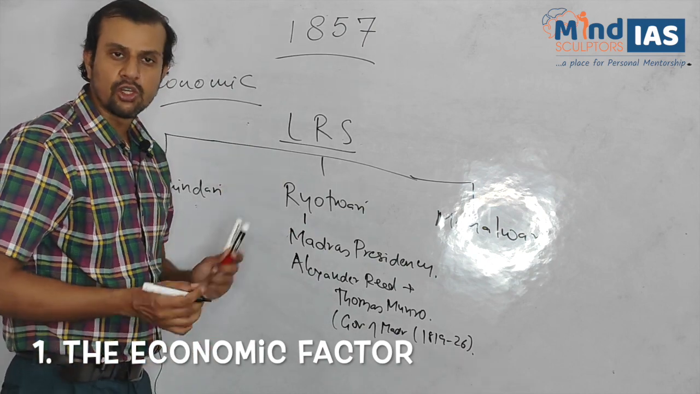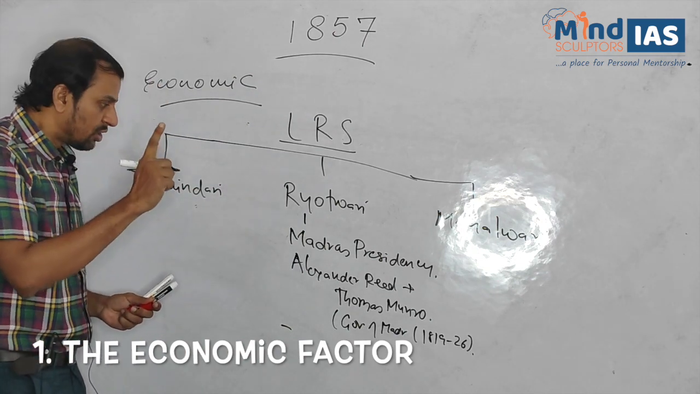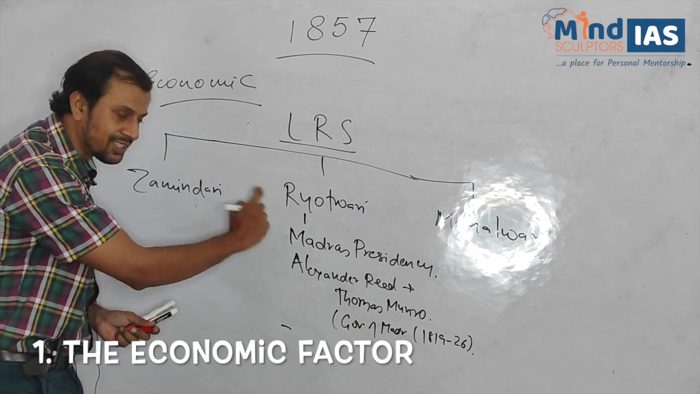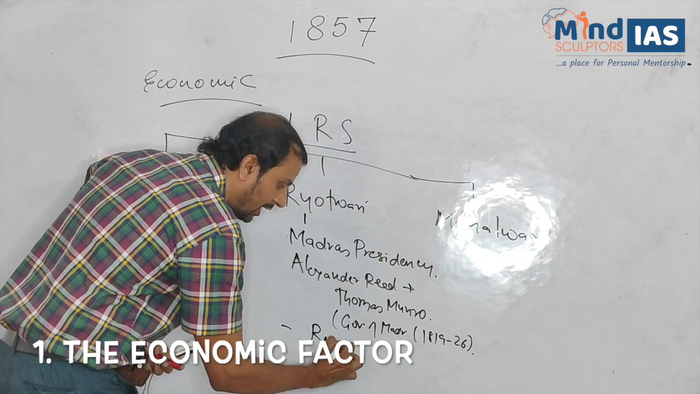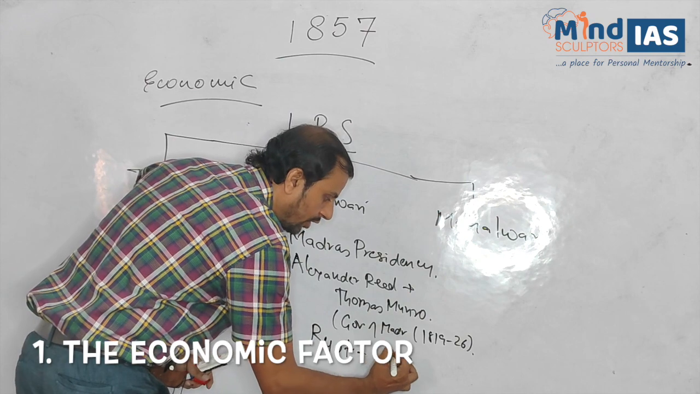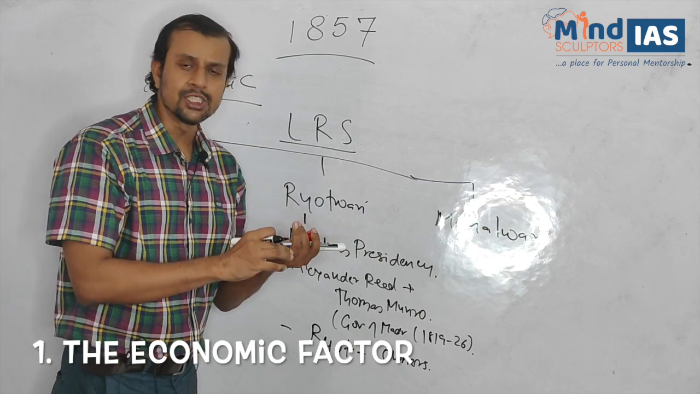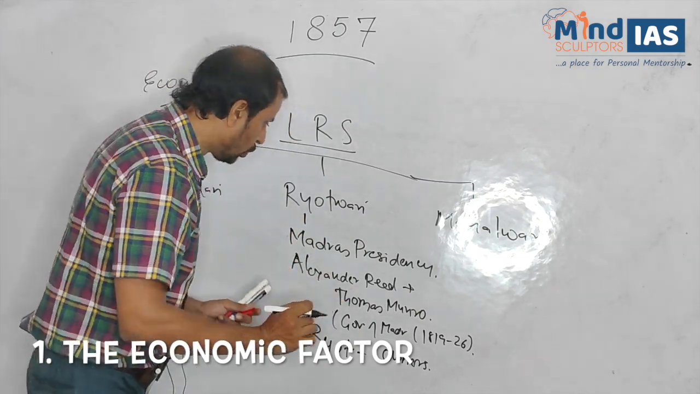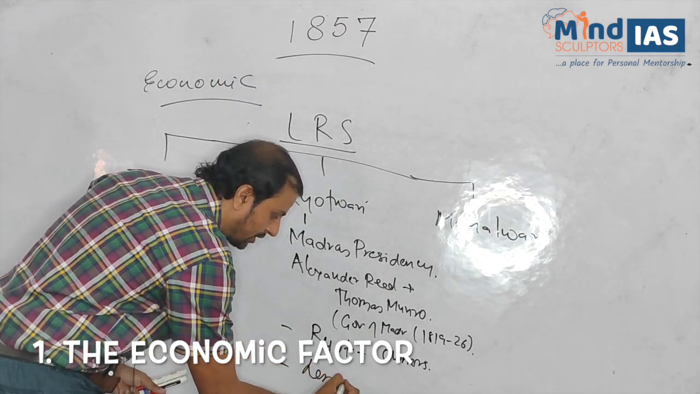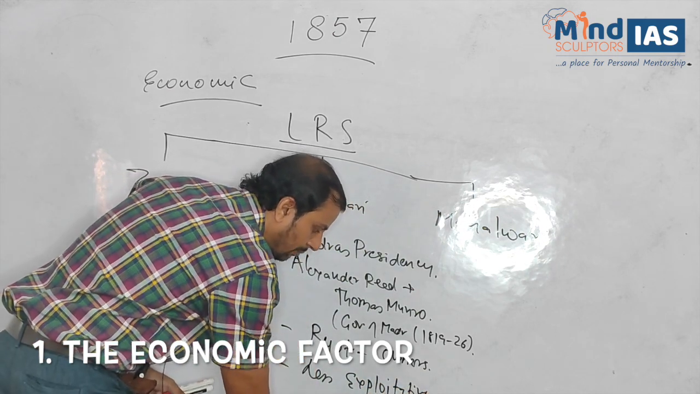What are the other features of Ryotwari system? In Zamindari system, the zamindars were made the permanent owners of the land, but in this case the ownership lies with the ryots. So now ryots or the raiyat in Hindi were the owners of the land. They had the right to sell, transfer or lease the land. Clear? So this was Ryotwari system. We can always say less exploitative as compared to Zamindari system.